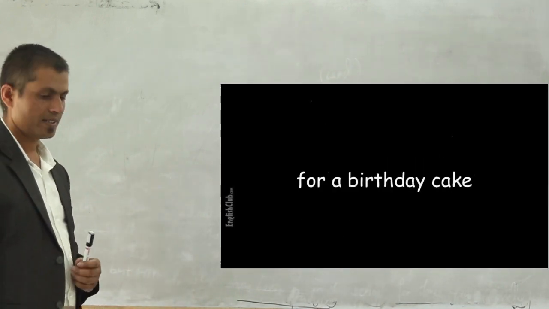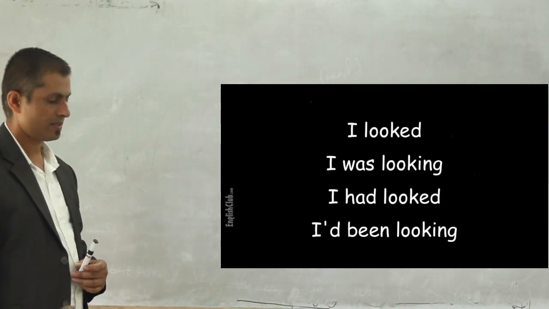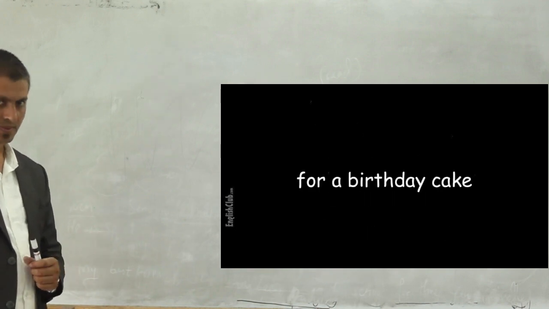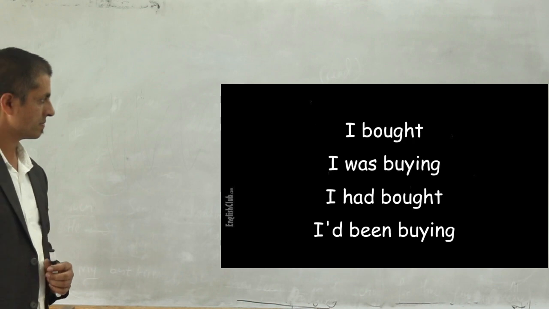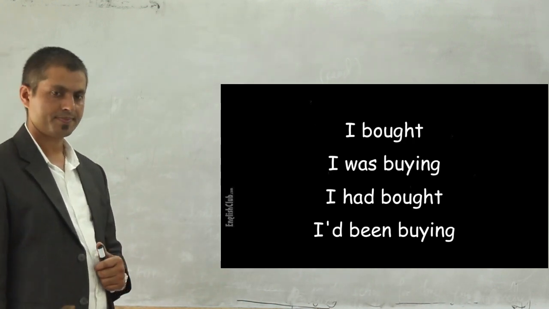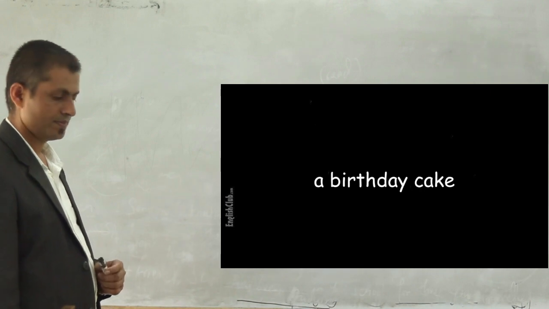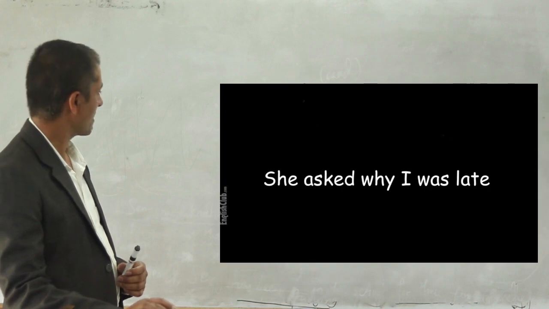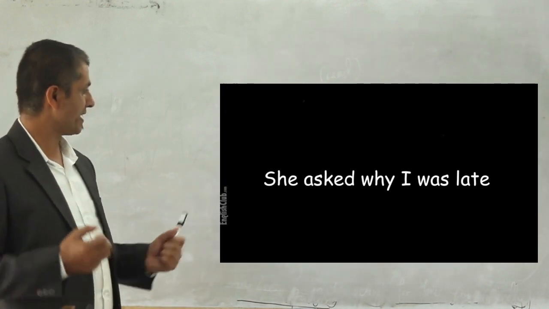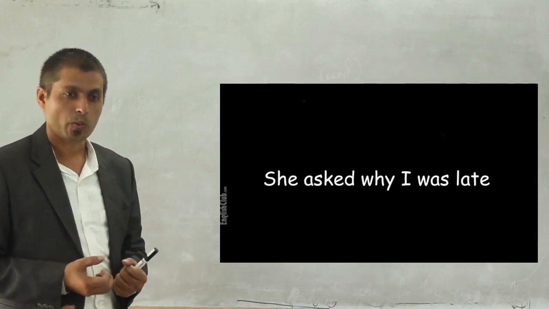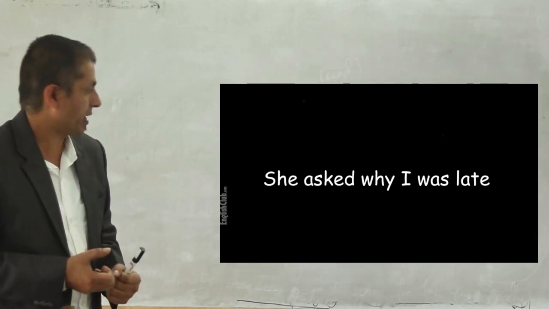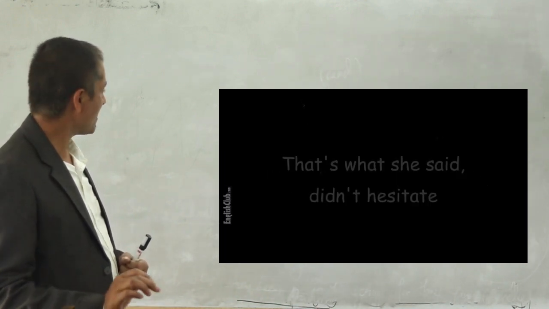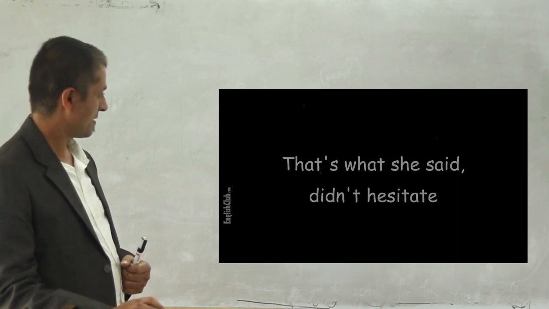For a birthday cake, I looked, I was looking, I had looked, I'd been looking. For a birthday cake, I bought, I was buying, I had bought, I'd been buying. A birthday cake. Where had I been? She asked why I was late. Where had I been? She asked me why I was late. Where had I been? She asked why I was late. She asked, and that's what she said, didn't hesitate.